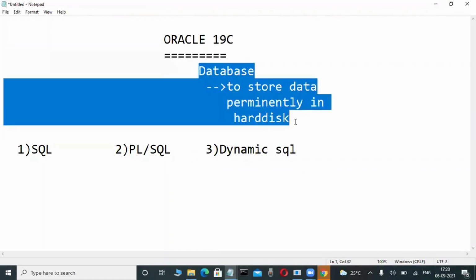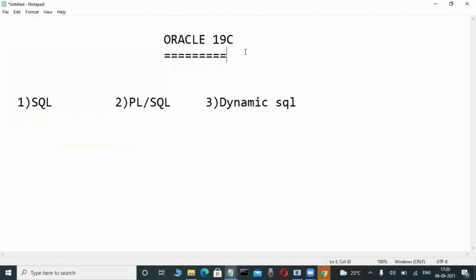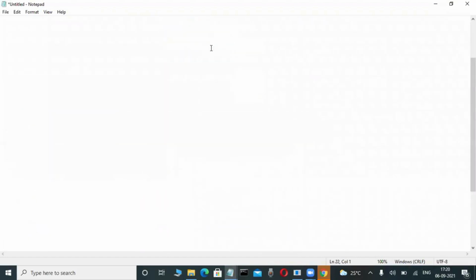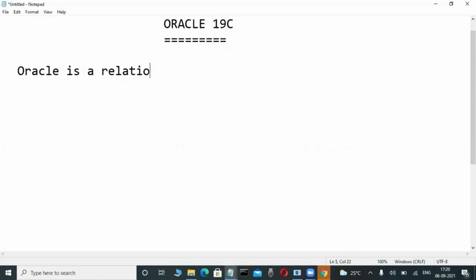Newcomers from today onwards, write some theory, the idea and purpose. Every class's notes I'm also giving. Write it. Oracle, today onwards we are starting. Oracle is a relational database. Relational database means data is stored in the format of rows and columns, that is a matrix format.